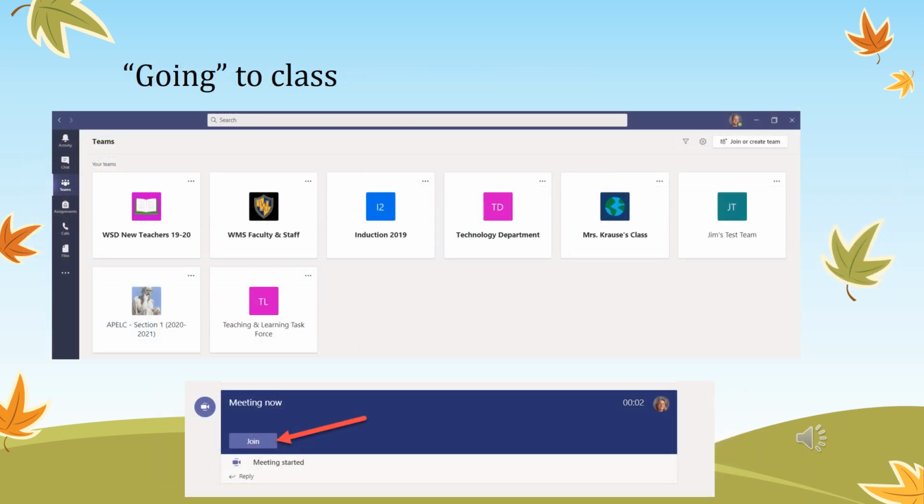Once you have successfully enrolled in your teacher's course, it will automatically show up on your Teams homepage. To enter the team, simply click on the icon for that class. There, your teacher will have links for that day's lesson. All you'll have to do is click the Join button to attend class for the day.